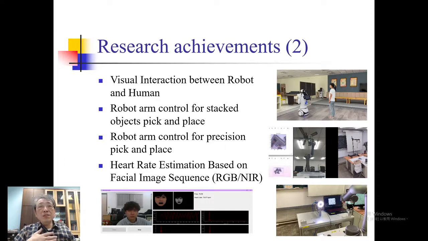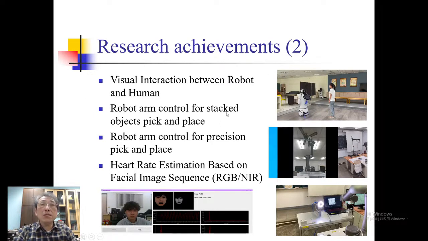You know, the normal heart rate is about 72. Okay, so this is a remote method, not like the contact method. Okay, so this is roughly my research result.